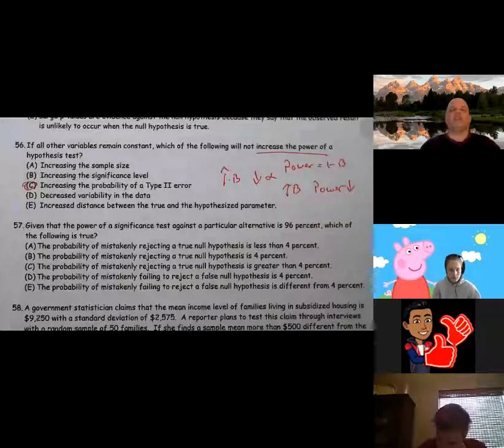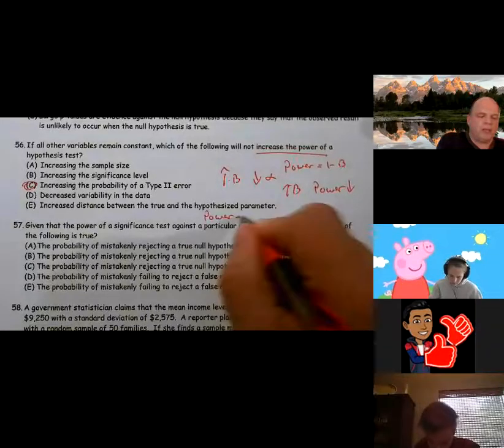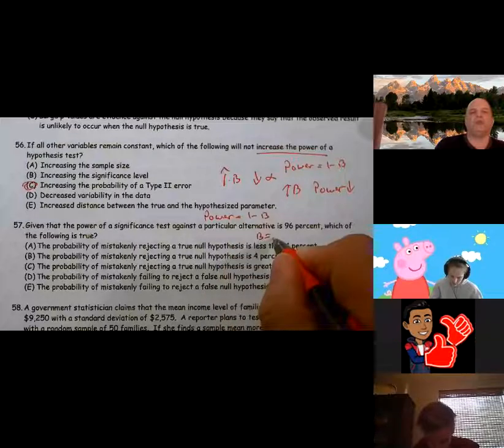All right, on number 57, given that the power of a significance test against a particular alternative is 96, so power is 0.96, which of the following is true? Remember, power equals 1 minus beta. So that means beta is going to be 0.04. And that's the probability of committing a type 2 error.